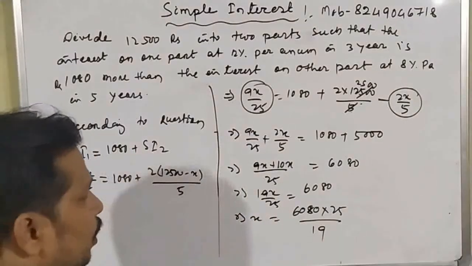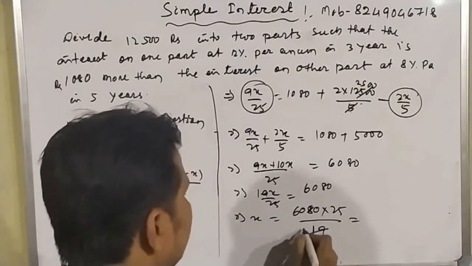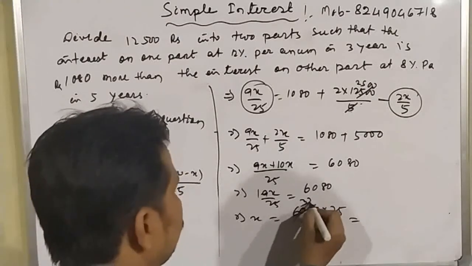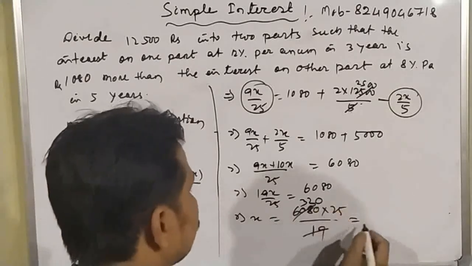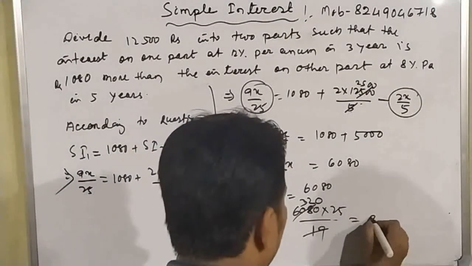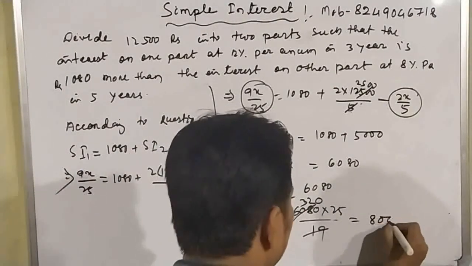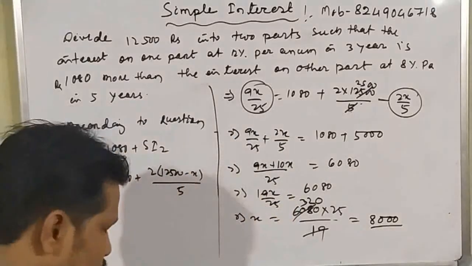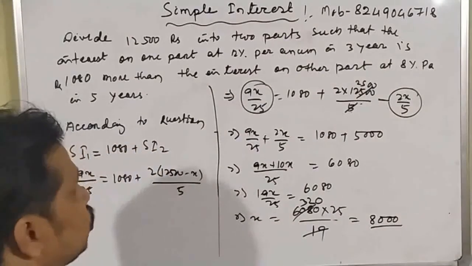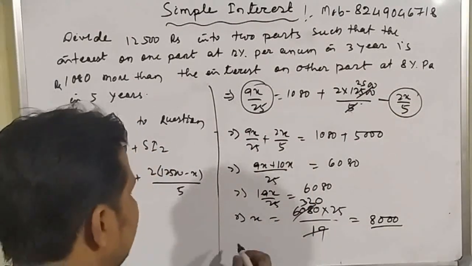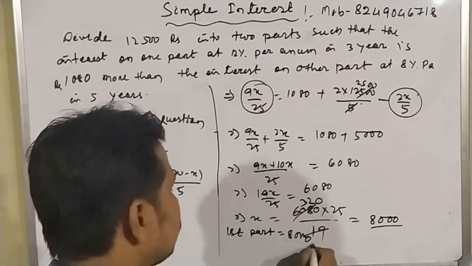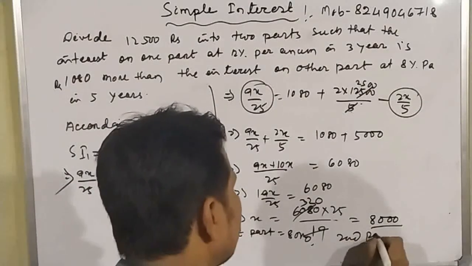Okay student, so when we calculate, what is the result? 19 3 ja 57, 3 38, 19 2 ja 38, 0. So result will be 25 into 320 which is equals to 8000. Okay student, so here our result is the value of x equal to 8000. Okay, so first part is 8000. So second part how much? Second part equal to how much?